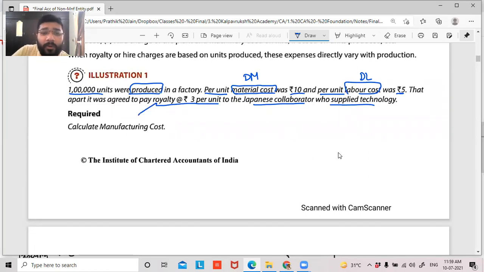What is this royalty all about? Can somebody please tell me? Anybody know what is royalty? Royalty, patent, copyright. All of this is the same stuff. We are using the technology, which is the right of the person who owns it, and we are paying to compensate him. Correct. So you see patent, royalty, and copyright, all 3 are interchangeable. I mean, the base concept of understanding is the same, but all 3 are different.